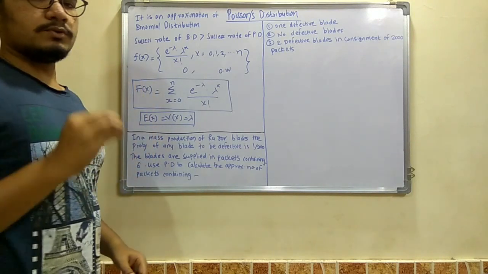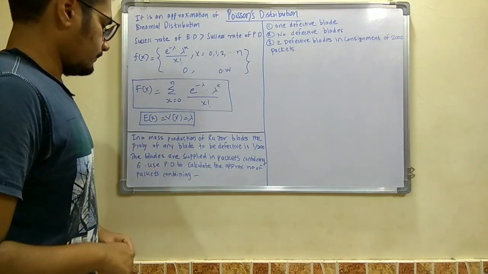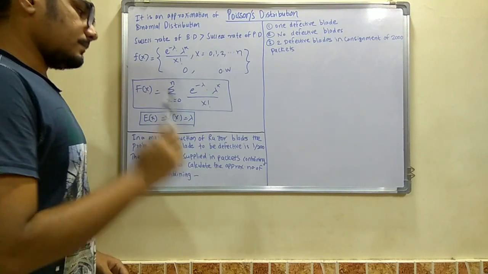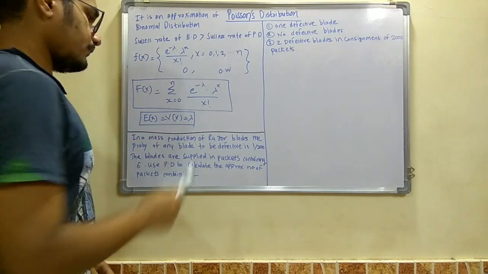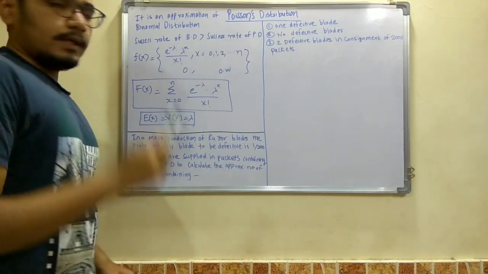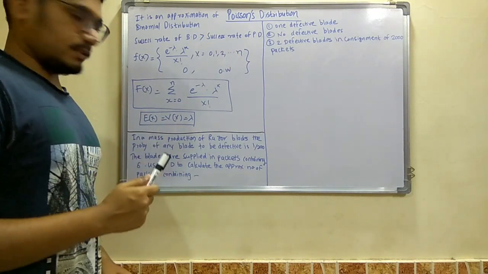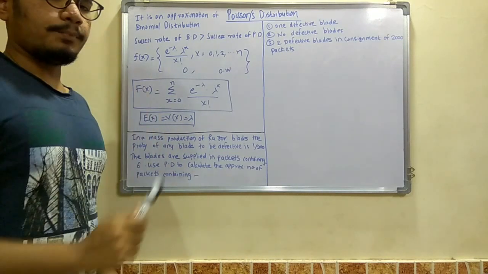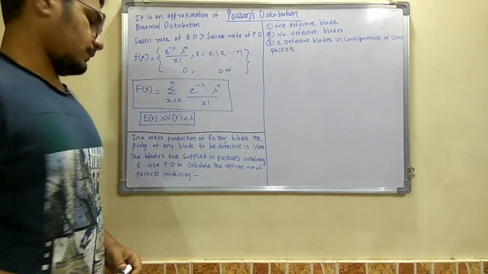Now we will see how to solve a problem based on the Poisson distribution with this data. The problem says that in a mass production of razor blades, the probability of any blade to be defective is 1 upon 200. The blades are supplied in packets containing 6. Use Poisson distribution to calculate the approximate number of packets containing these three are the conditions.